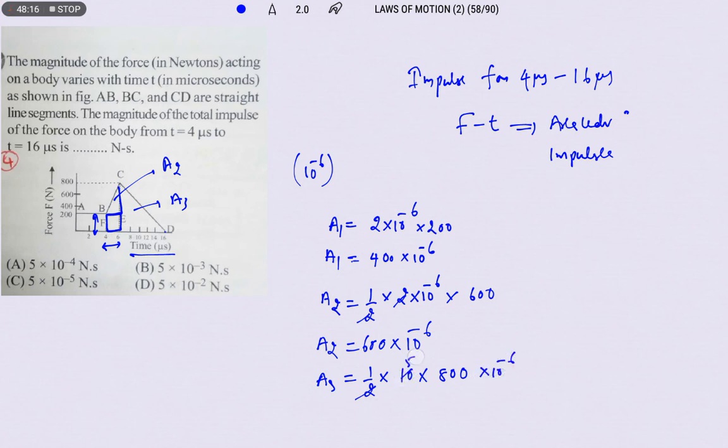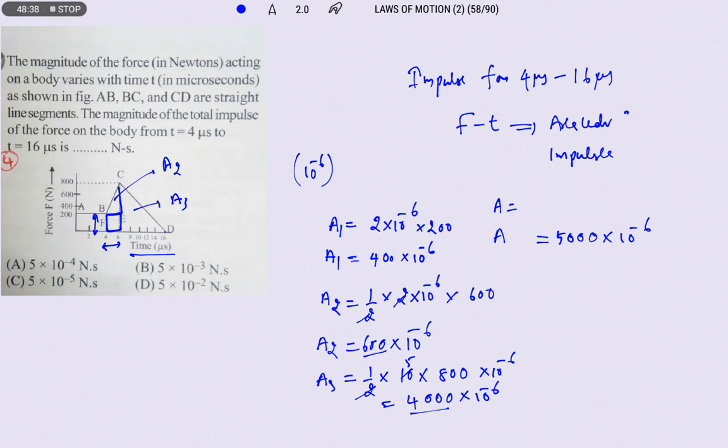So this will be 5. What I am going to get, 4000 into 10 power of minus 6. So 4000, 1000, 5000 into 10 power of minus 6 is the total area.